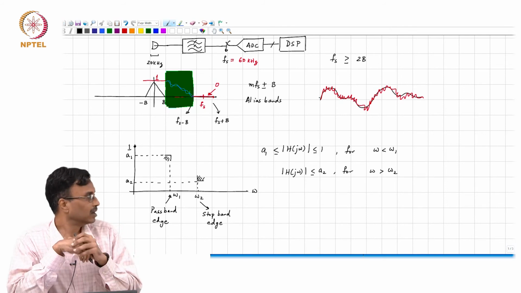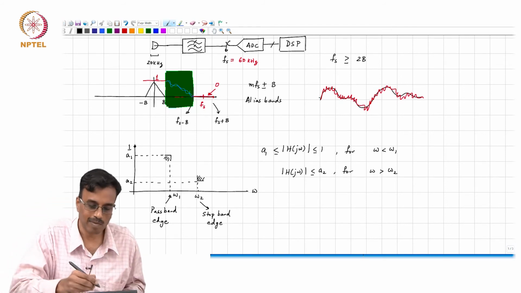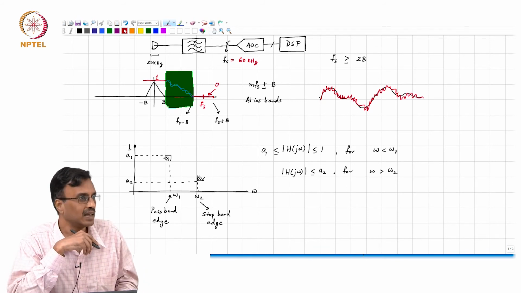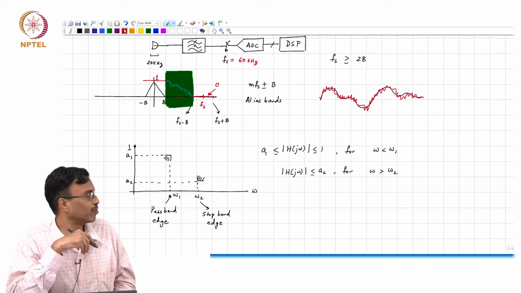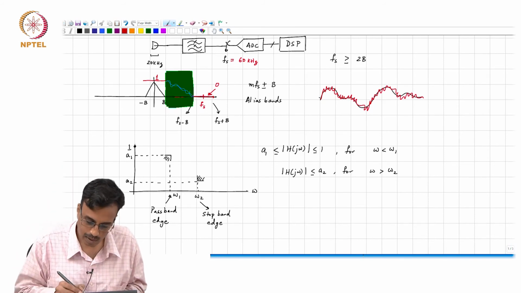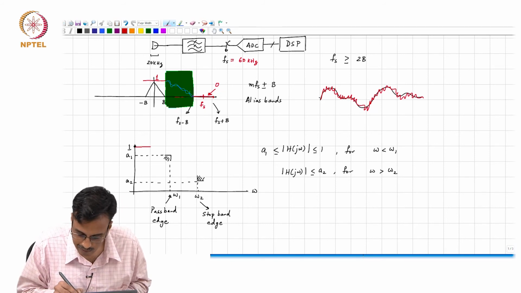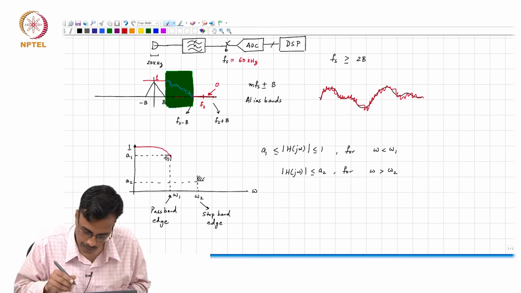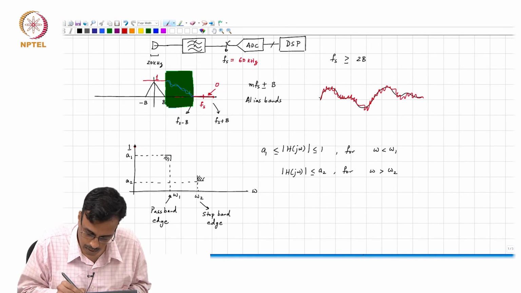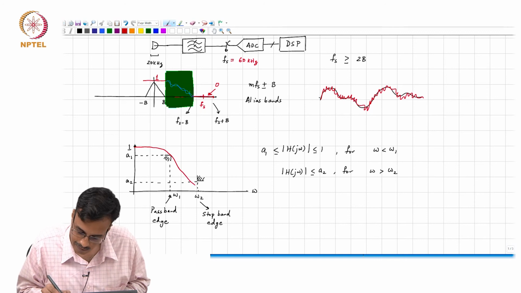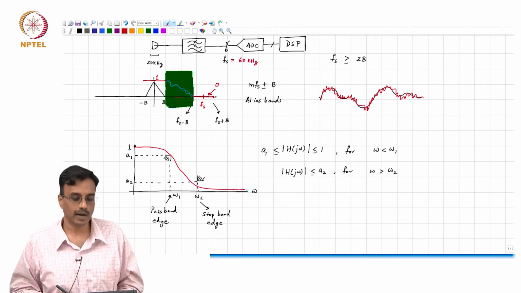All right, and as you can probably imagine, there is no unique way of achieving this. There are any number of ways of doing this. For example, you could have a response that does something like this. Oops, this doesn't meet the spec. Something that does this, right?